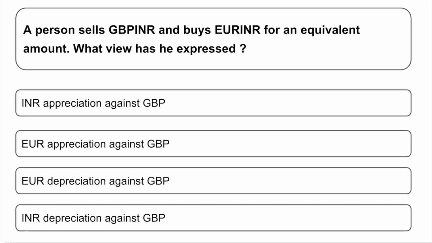Next, a person sells GBP INR and buys EUR INR for an equivalent amount. What view has he expressed? So what is he buying into? He is buying into EUR INR and he's selling Great Britain pounds. So what might he be believing? He might be believing that EUR appreciation is going to be higher against the GBP. So that's the reason why he's selling something and buying something which is going to appreciate with time.